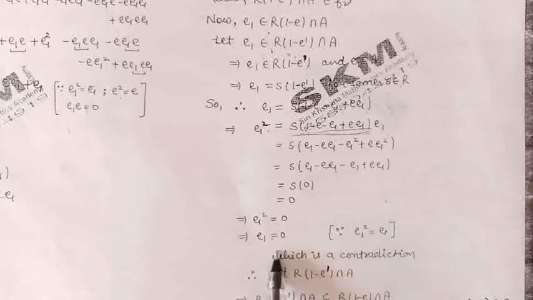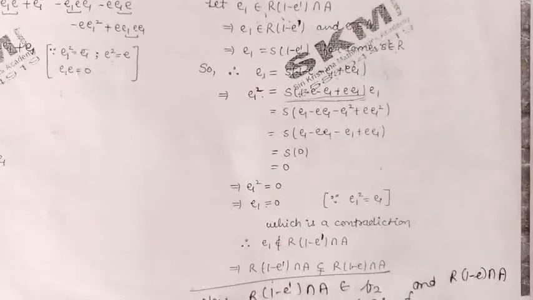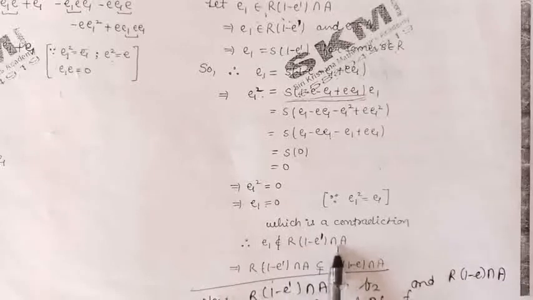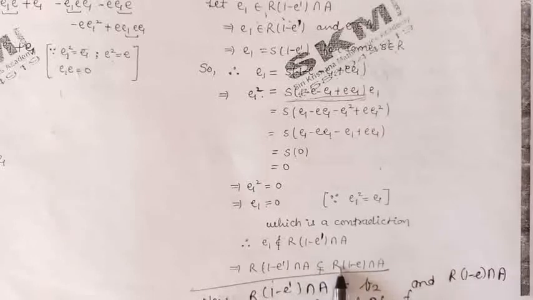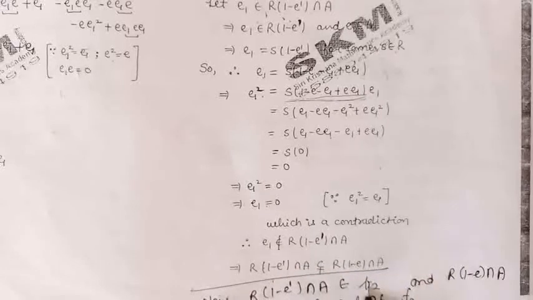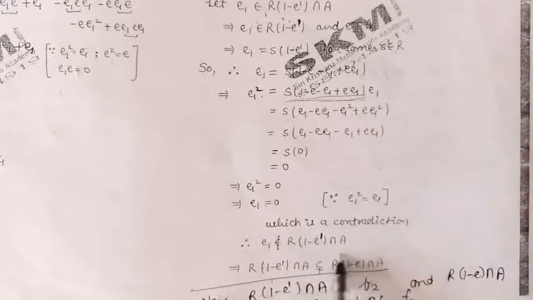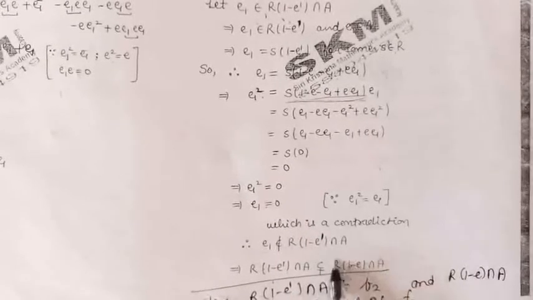So this contradiction proves that our assumption is wrong. Means E1 does not belong to R into 1 minus E dash intersection A. So we can say that R into 1 minus E dash intersection A is properly contained in R into 1 minus E intersection A. Now both of these are elements of family F2, and this element is the minimal element of family F2.